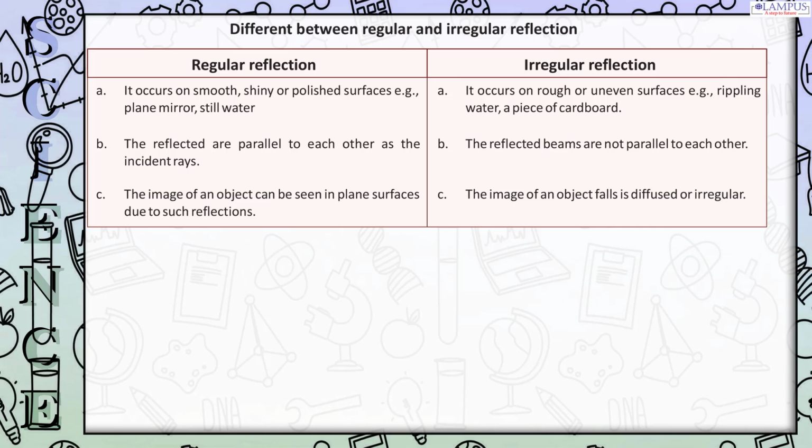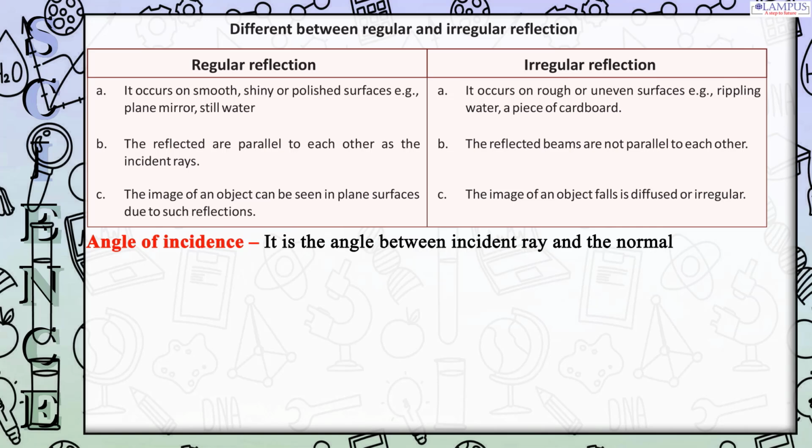B. The reflected beams are not parallel to each other. C. The image of an object falls as diffused or irregular due to such reflections.